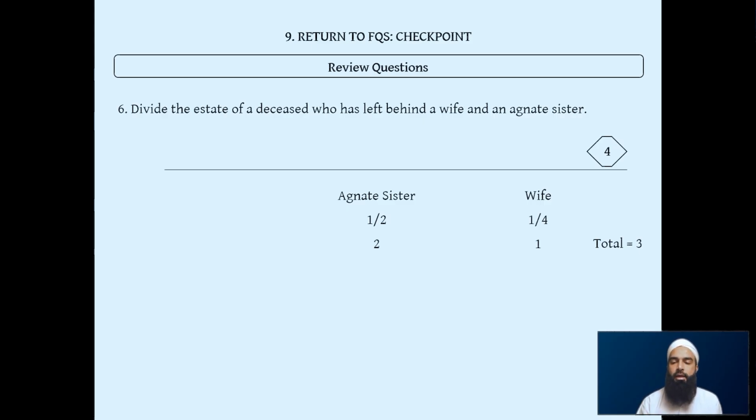But where it gets complicated is when it starts becoming more people. If you don't follow the procedure of drawing this line, separating out, then when it gets longer, more complex, it will become more complicated and you will tend to forget things. Because this science, after having learned inheritance, most people forget it. Most people, they learn it very well. I taught many students who've learned it very well. I asked them a year later and they've forgotten it all. You can ask so many scholars who have learned it. They learn it and they forget it.